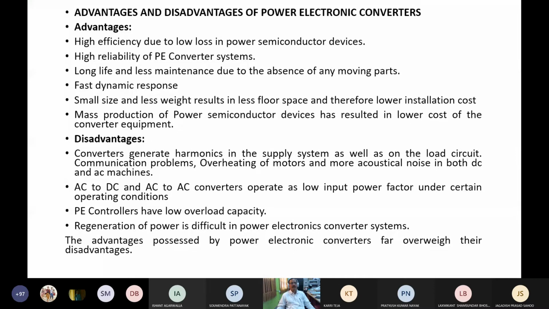It contains harmonics in the supply system as well as in the load circuit. So if harmonics are present, what will happen? The system will be unbalanced. There will be neutral current. There will be resonance, overheating of transformers and circuit breakers. All these things will happen. So that is a big problem.